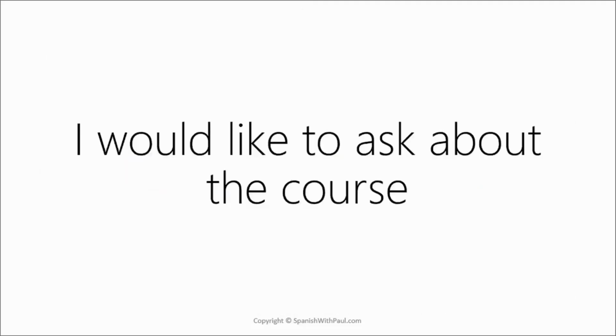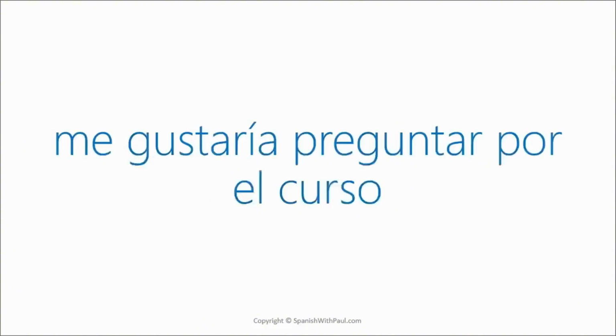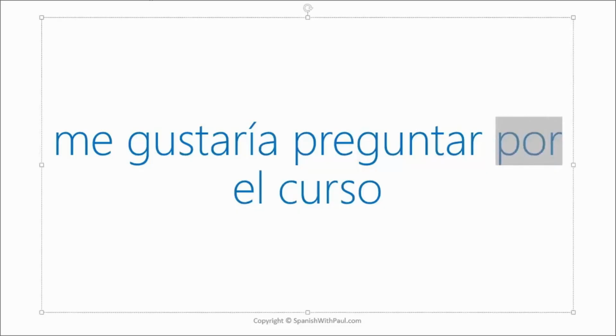Preguntaba por ti. Here you can see the formula working. Or this one, I would like to ask about the course. So here we're not asking about a person. We're asking about something intangible, but it doesn't matter. It works in exactly the same way. So we'd have me gustaría preguntar por el curso. I would like to ask about the course.